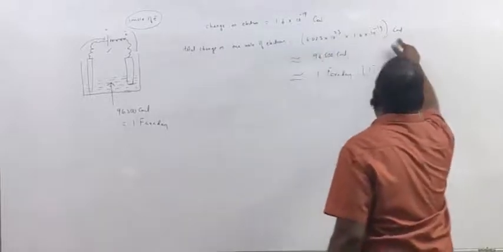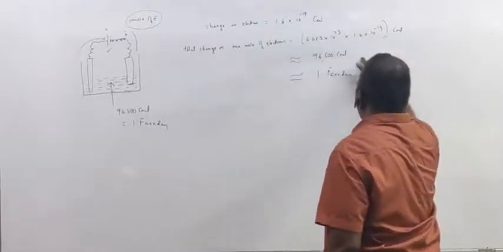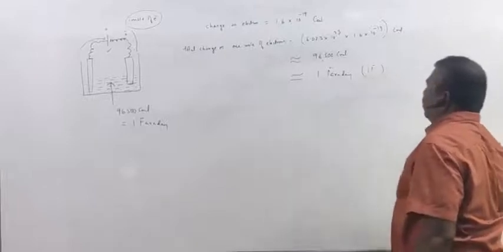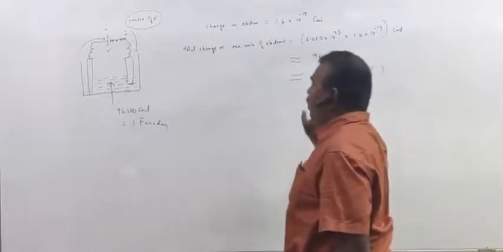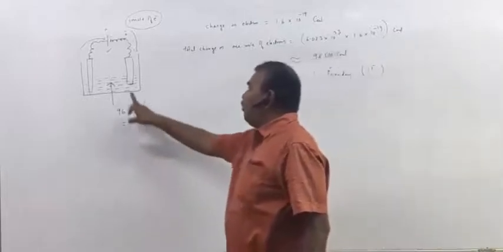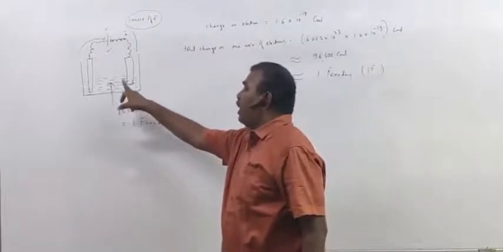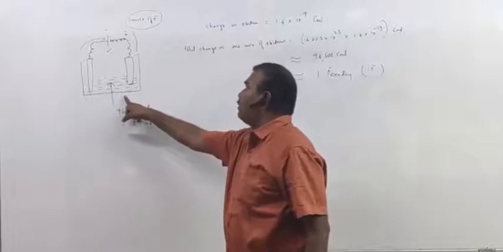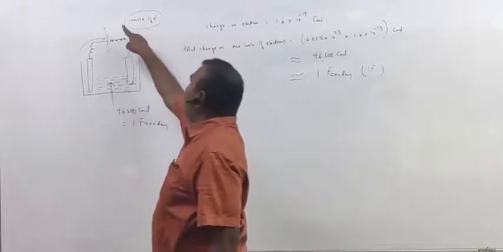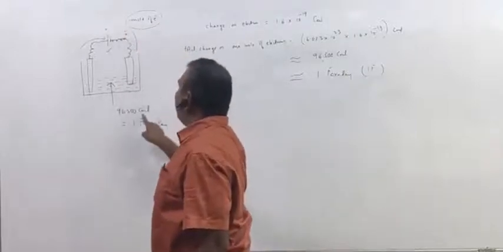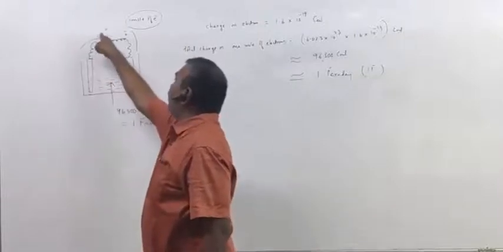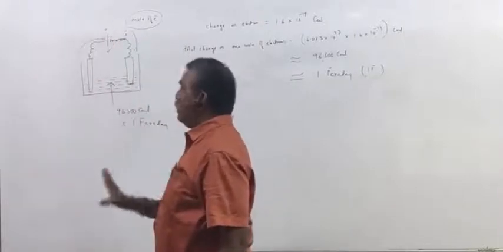Charge on 1 mole of electrons is 96,500 coulombs, and this is 1 Faraday. So, 1 Faraday of charge, 96,500 coulombs of charge will enter in the electrolyte when 1 mole of electrons are transferred from negative terminal of the battery to positive terminal of the battery.